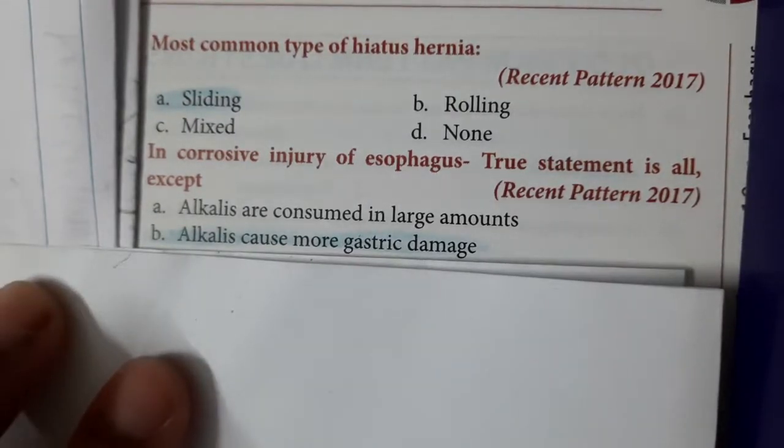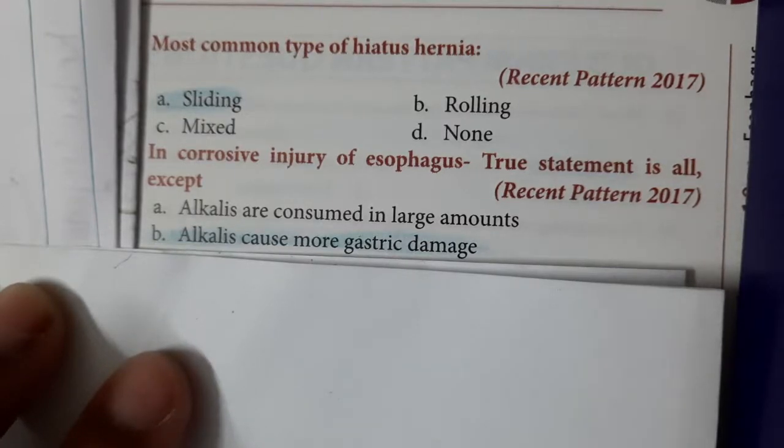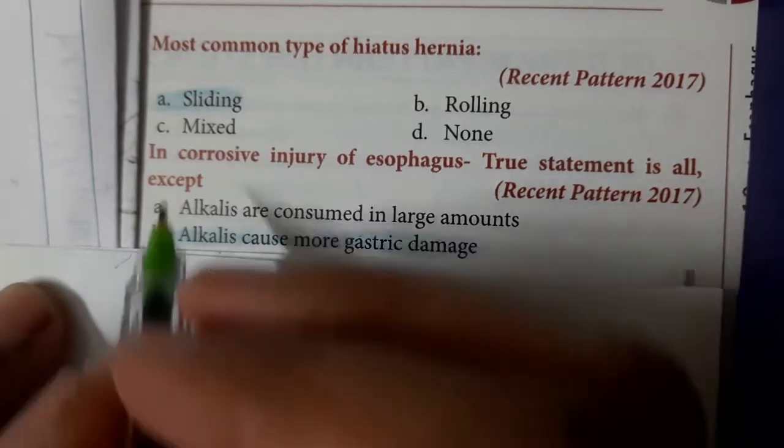They digest the tissues, so they can penetrate the deeper tissues when compared to acid. But if you see, the gastric damage is mostly in acids.